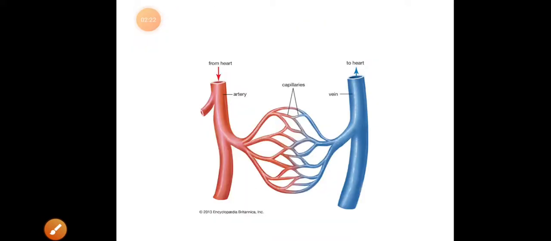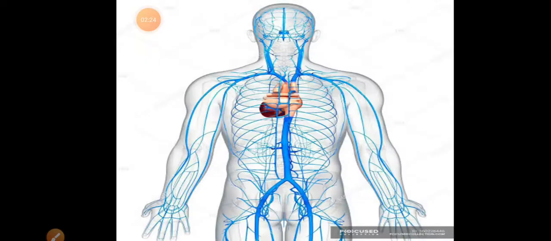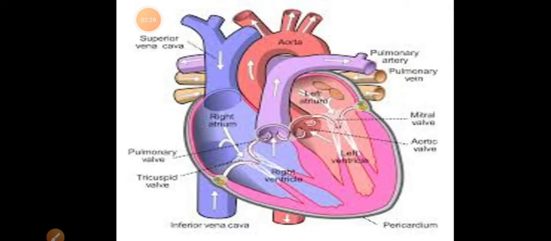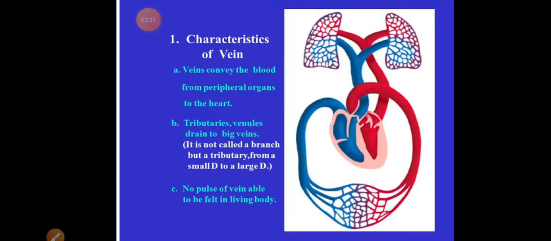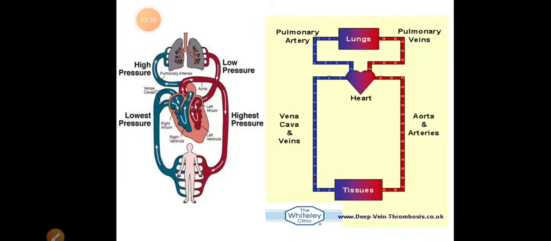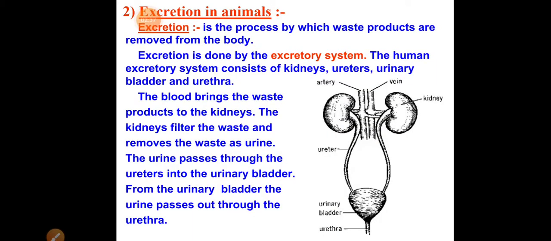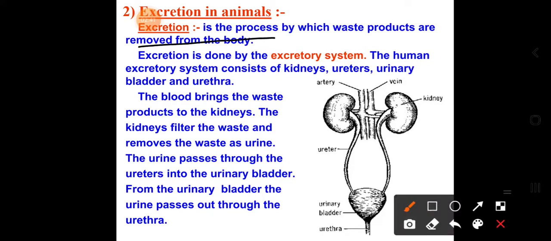So all these things, the different blood vessels, that is arteries, veins, the heart, the internal structure of the heart, circulation, and double circulation by the heartbeat, are completed. Now it is about the excretory system present in animals. The excretory system performs a work called excretion.